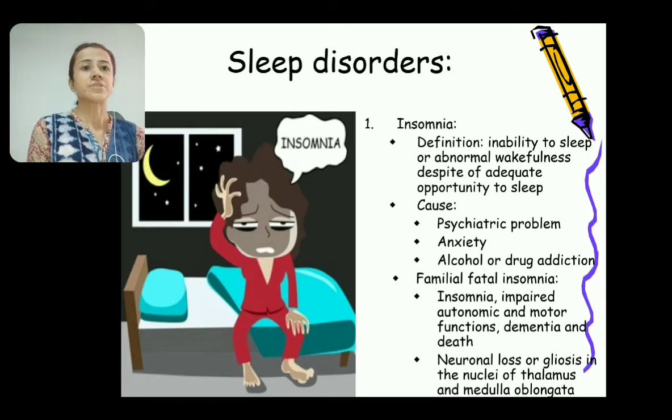Another disorder is known as familial fatal insomnia. In familial fatal insomnia, the person has insomnia as well as impaired autonomic and motor functions, as well as dementia and death. There is neuronal loss or gliosis present in the nuclei of the thalamus and medulla oblongata.